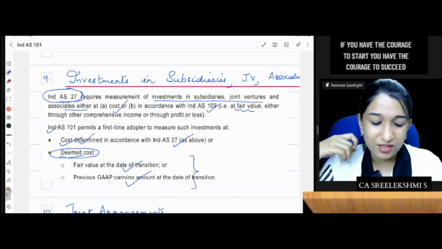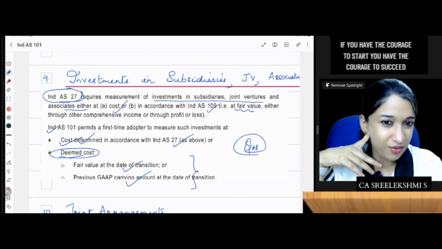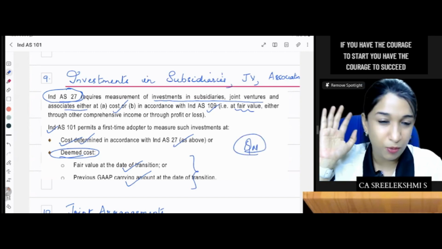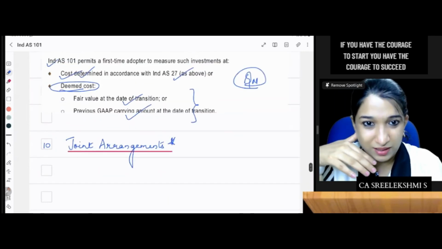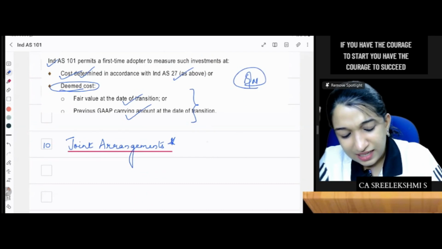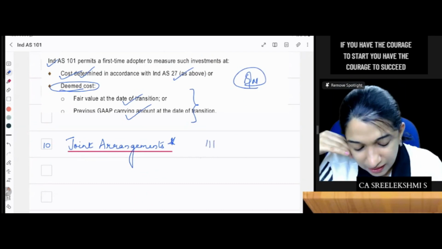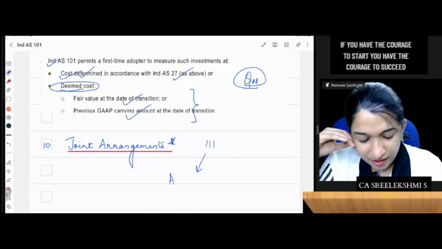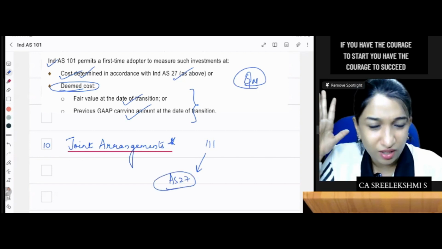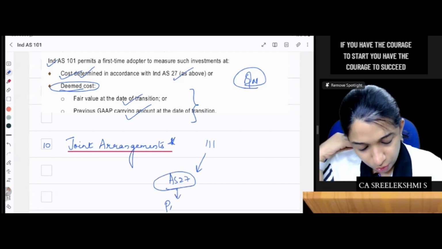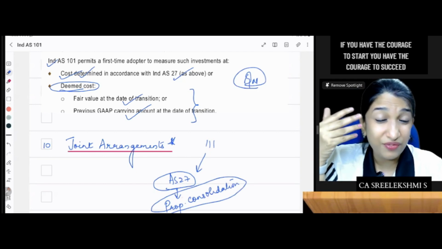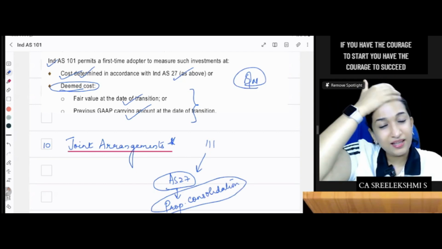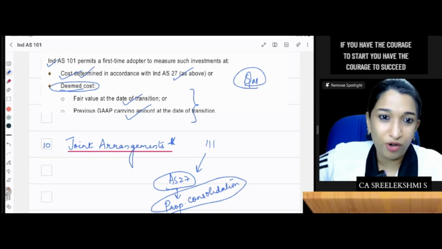There are related questions too, I mean, adjustments relating to these points. And very important is joint arrangements, in Ind AS 111. Previously, under Accounting Standard 27, if you had a joint venture, you should do proportionate consolidation. You have not studied AS 27 in Intermediate.